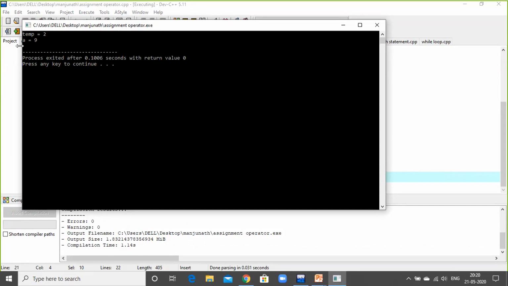The next one was A is equal to 9. A plus B is nothing but 7 plus 2, which is 9. This is the arithmetic operator.